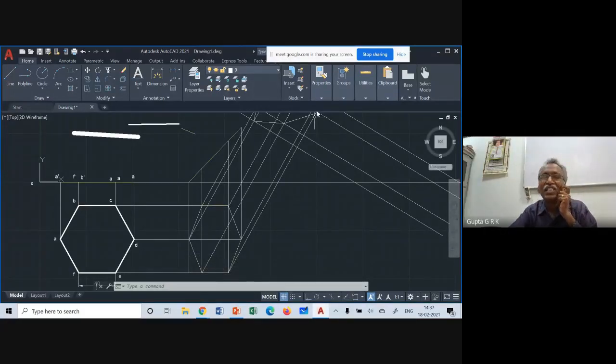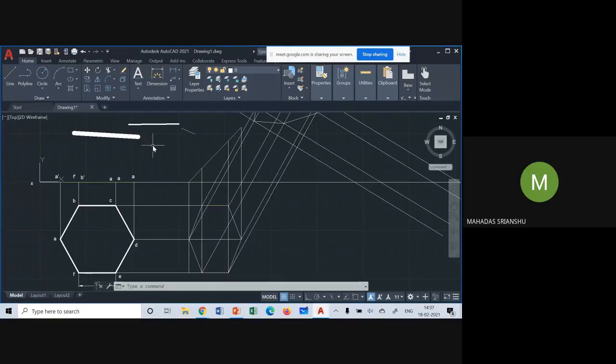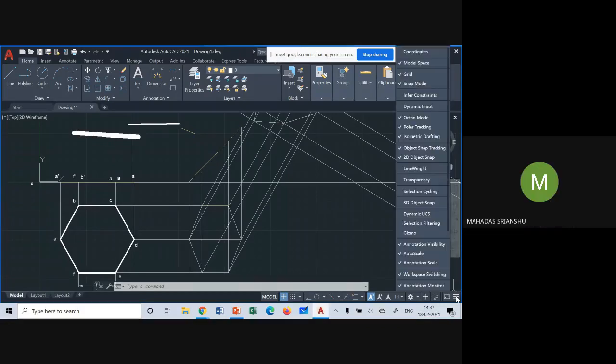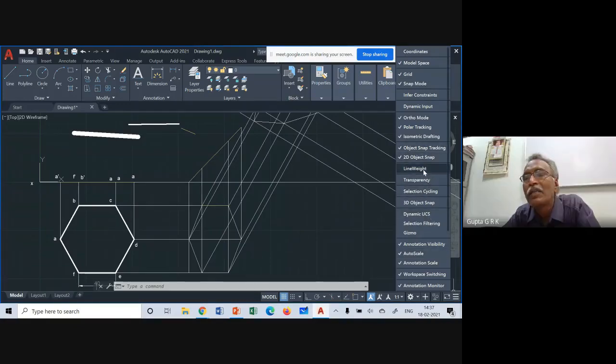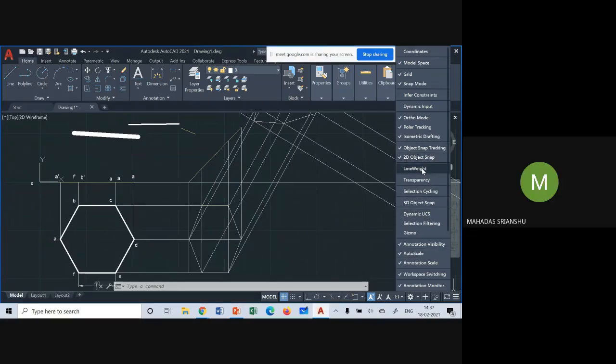Sir, there are 3 lines at the bottom right now. Can you click on that, sir? Here, this one. Please click on that first. And the line weight is there, sir, above transparency. Line weight. That one, if you click. And there's an option that comes here at the bottom, beside the annotations option.